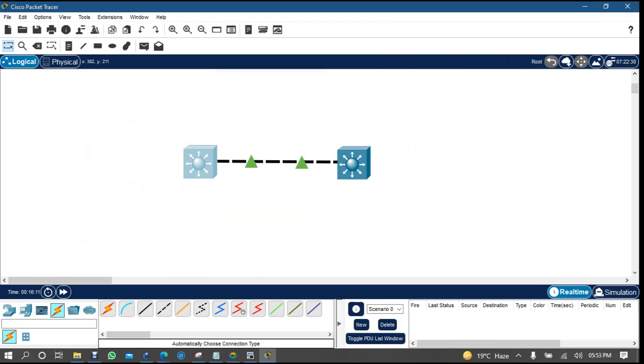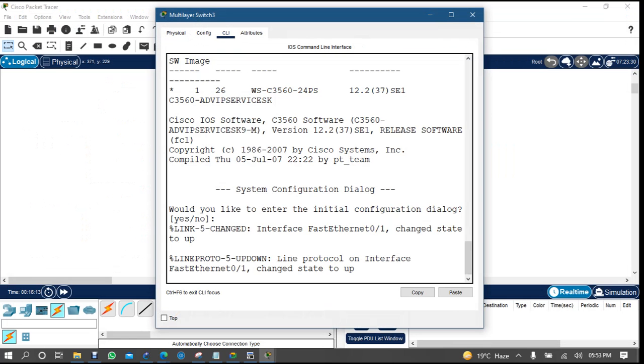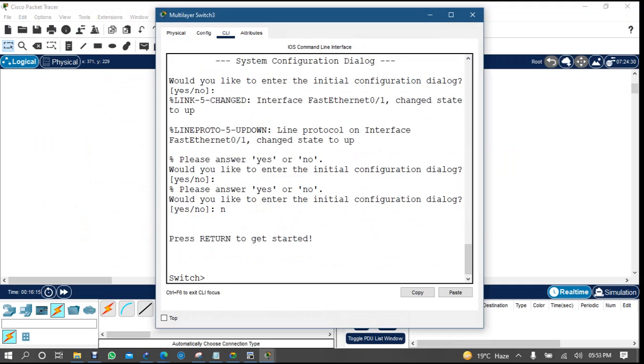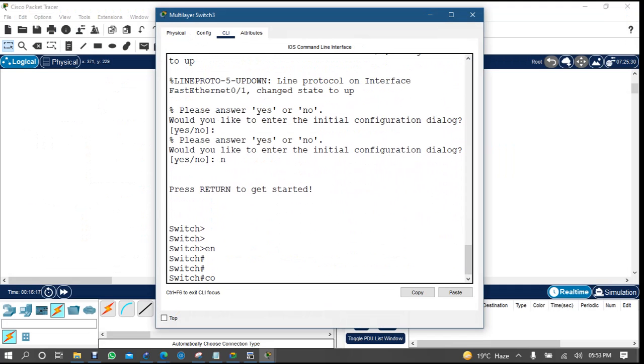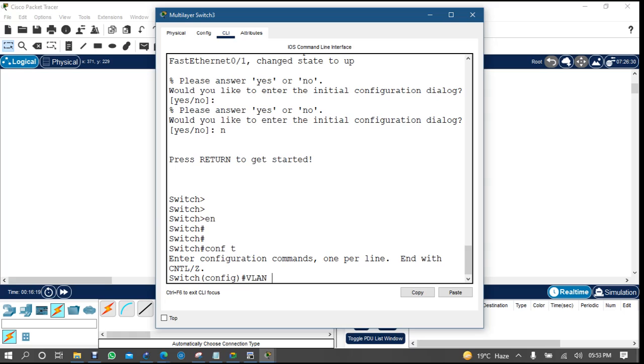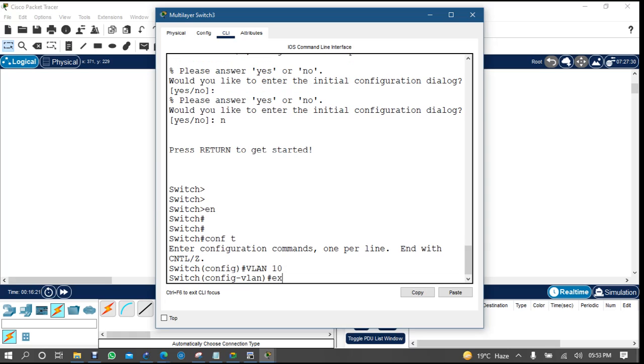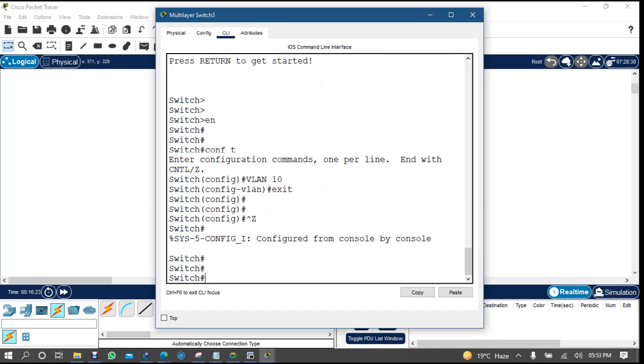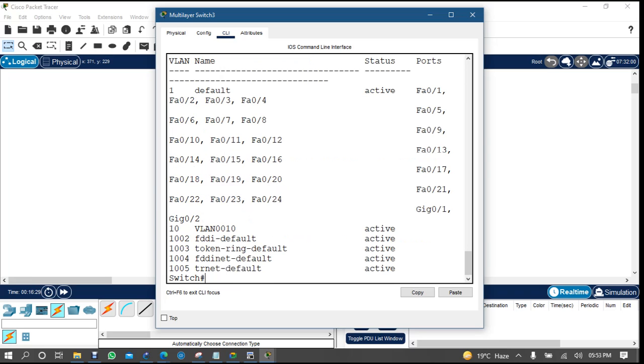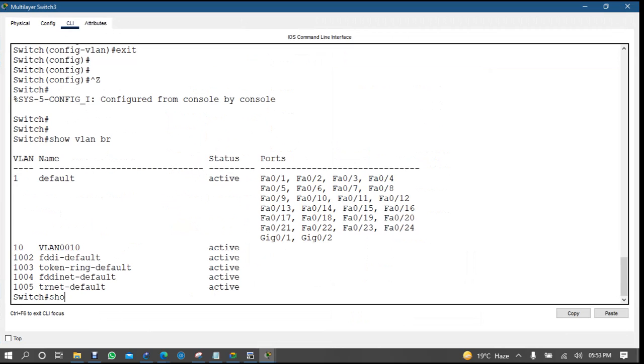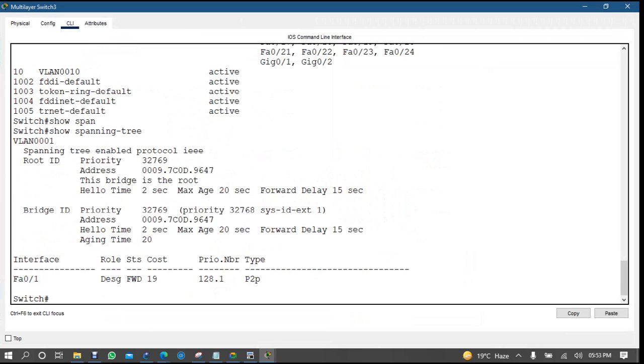If I came here, no problem, let's come here: enable, conf t, VLAN 10, exit. Show VLAN brief. It's active, but if you use show spanning tree, are you getting any VLAN?